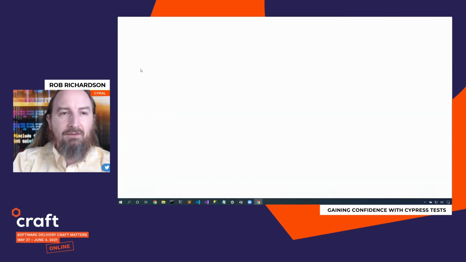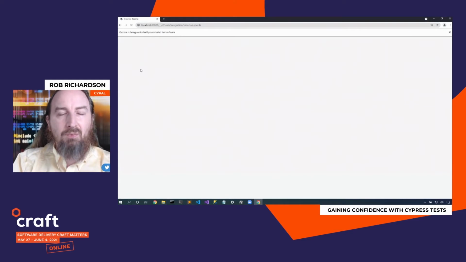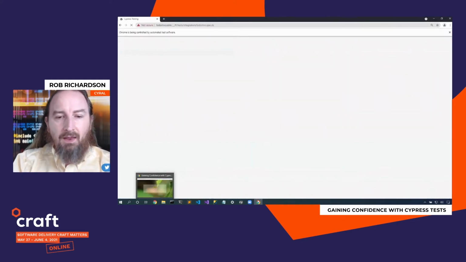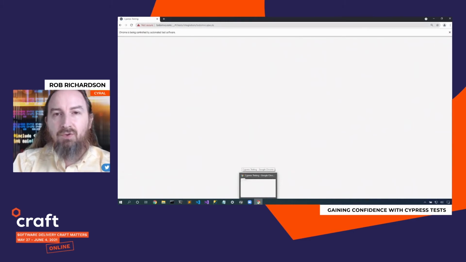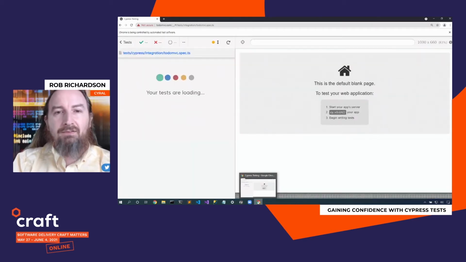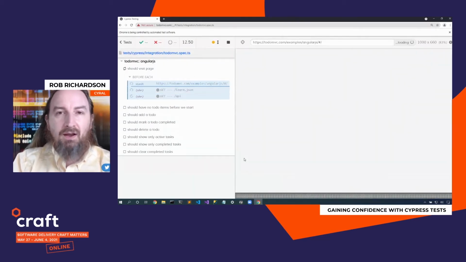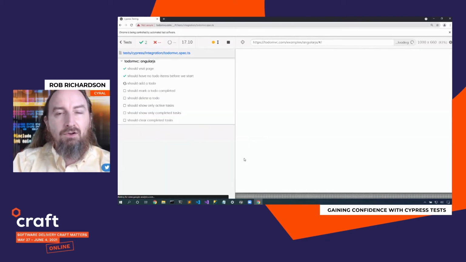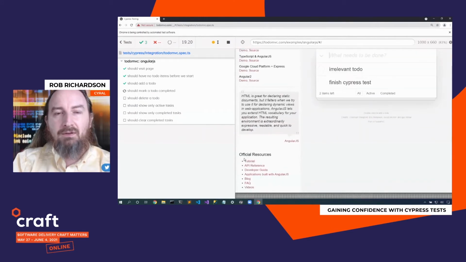Once I've popped open that test, I am now in the regular browser. Notice that here is my regular browser, and here is the browser that is running my Cypress tests. It started a new incognito-like browser so that it has a separate profile. I'm not inheriting all of the cookies from my local machine. I get a unique new environment that I can run my tests in.